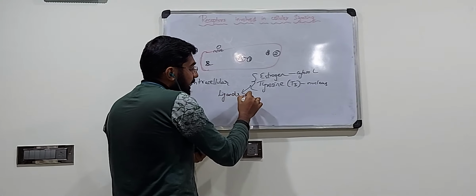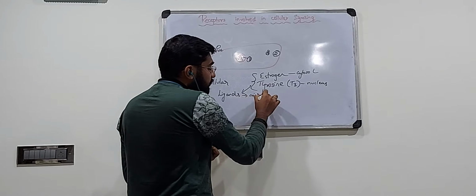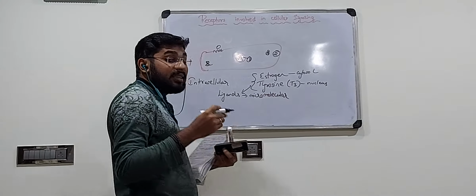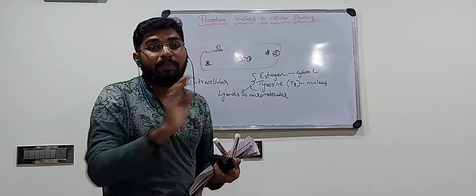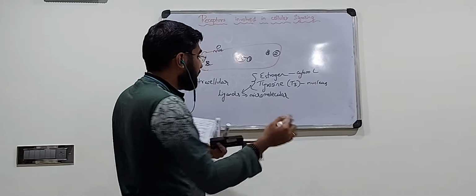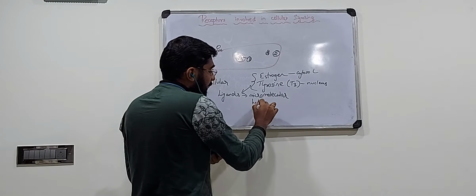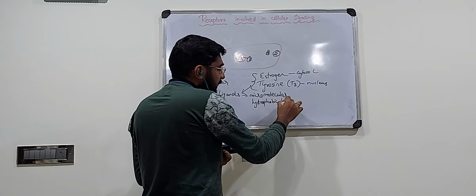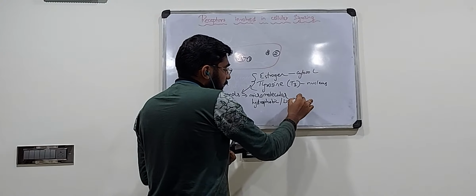These ligands are small in substance, small in structure and shape, and they can diffuse through the lipid membrane. They are hydrophobic, or lipophilic.